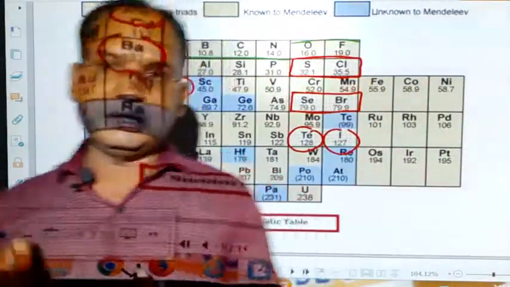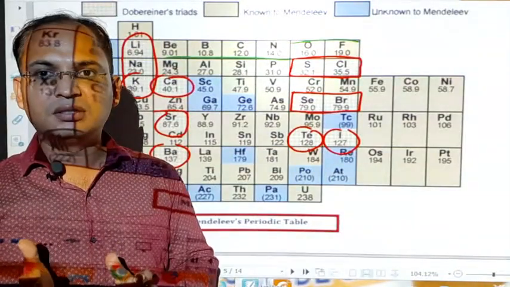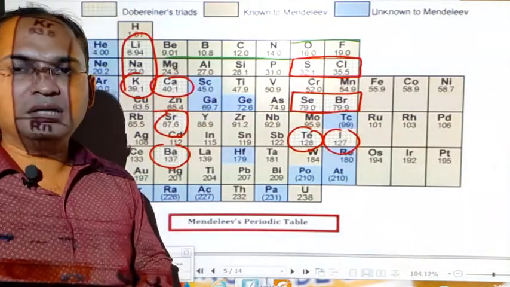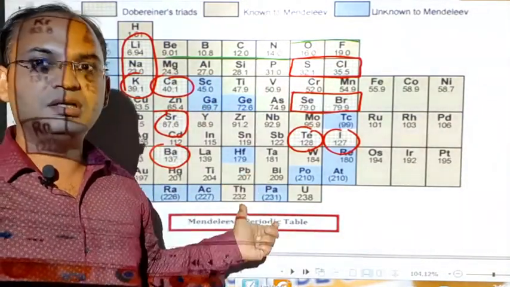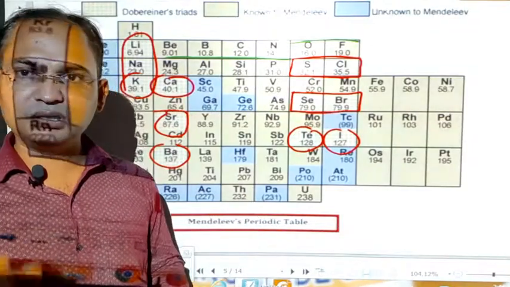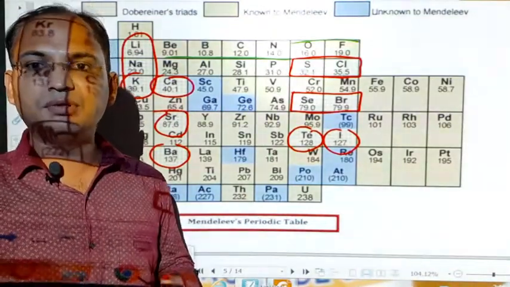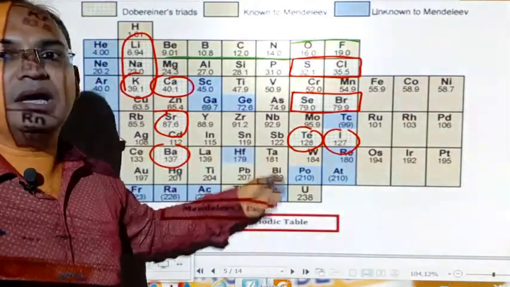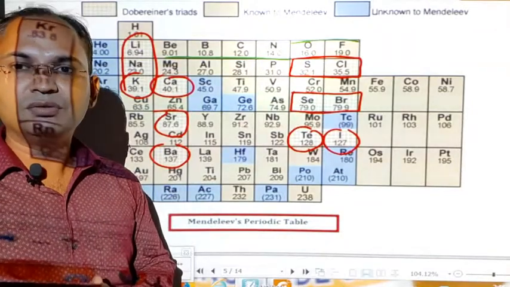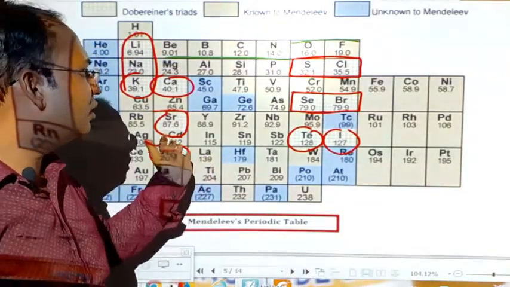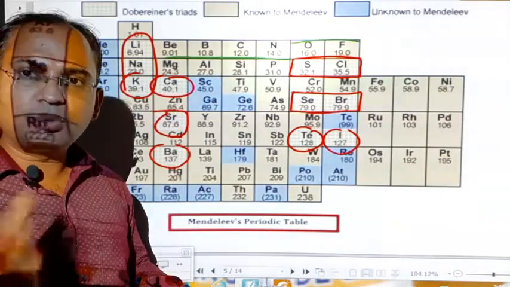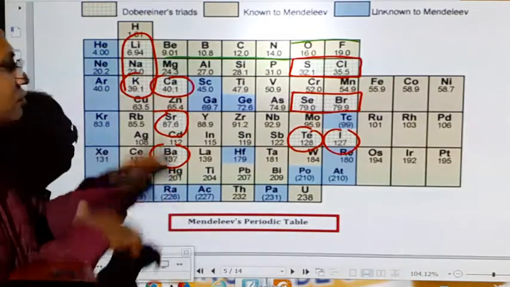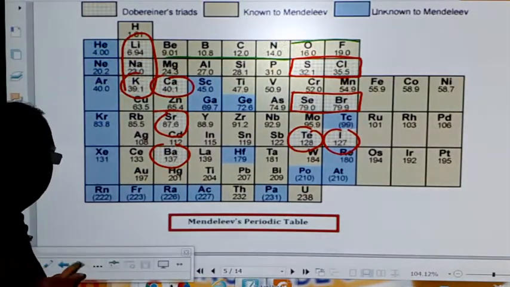And the most important thing is that the places which Mendeleev left blank, and the elements that occupied those spaces, have the exact properties that were described by Mendeleev during his classification, that the element which will be fitted here will have these properties. So the most important thing is that Mendeleev told the properties of the unknown elements at that time. Okay students, so this is a view of Mendeleev's periodic table.